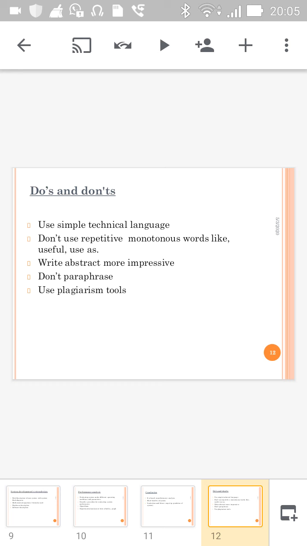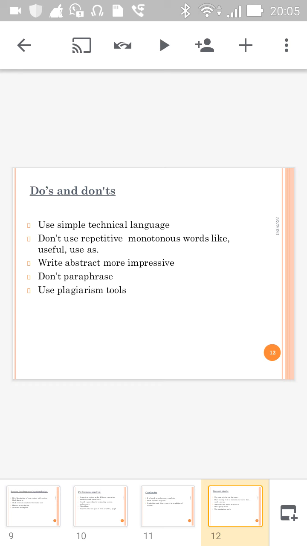Don't use repetitive words like "useful" or "use as". Instead of that, use "designed for" or "incorporated with", some good words, so that your research paper looks impressive.